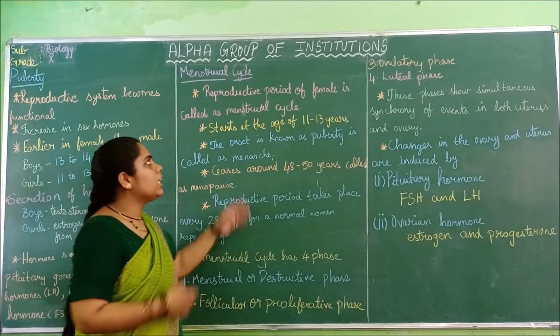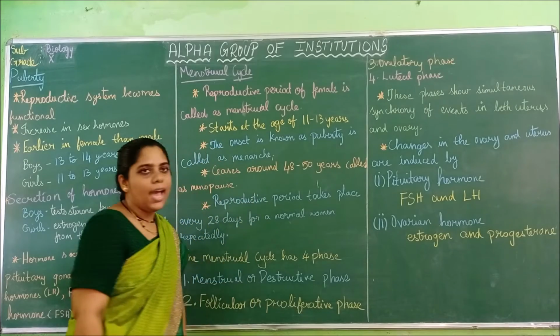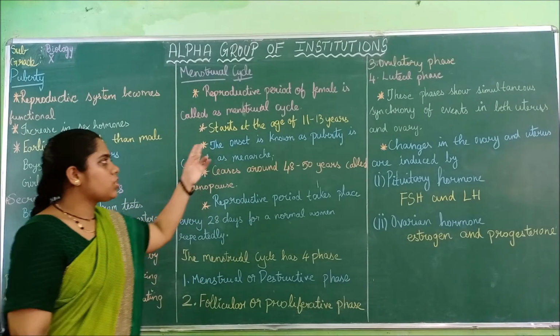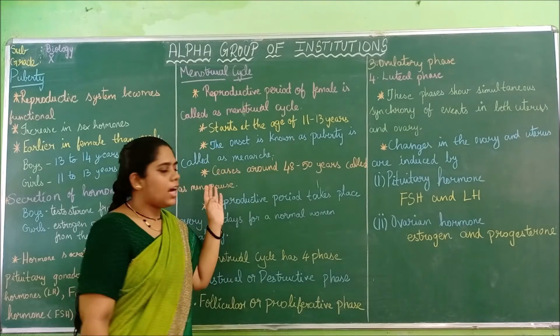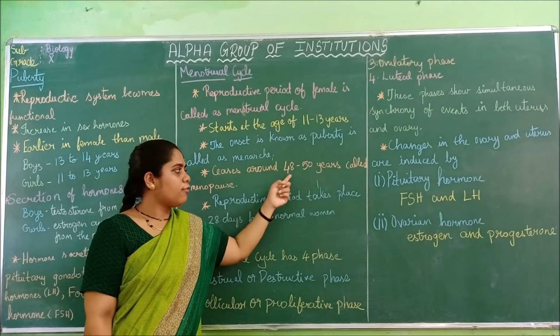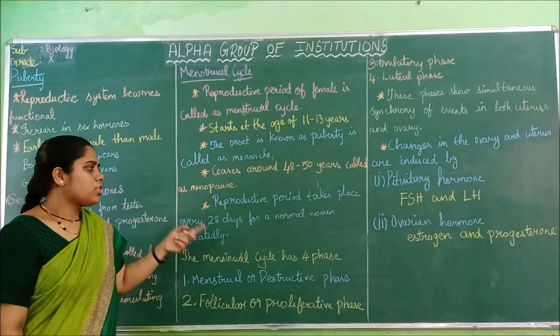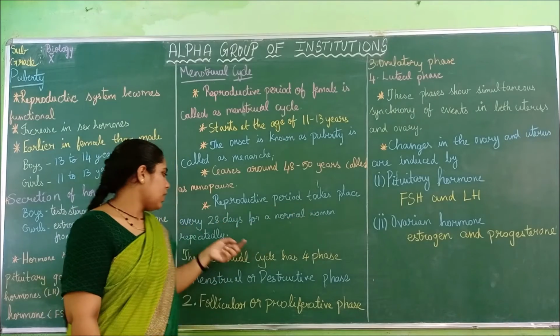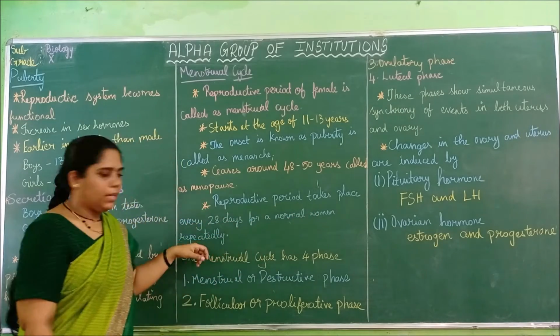Then the menstrual cycle: the reproductive period of a female is called the menstrual cycle. It starts from the age of 11 to 13 years. The start is called menarche, and it stops around 45 to 50 years, which is called menopause. The reproductive period takes place every 28 days for a normal woman repeatedly.